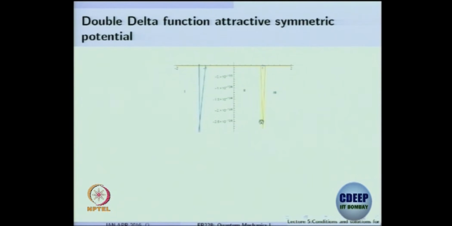So I tried to plot in Mathematica. Unfortunately, one side it plots, the other side it doesn't, so I was struggling for some time. Then I drew this piece manually, but I have not done a very good job. Okay, but you get the point. So I've just tried to give you a graphical picture of the potential.